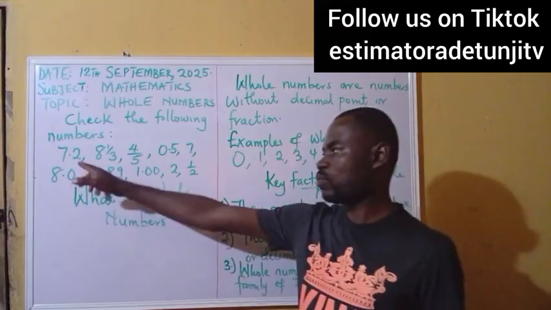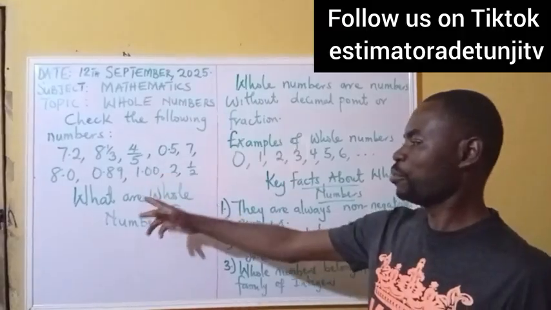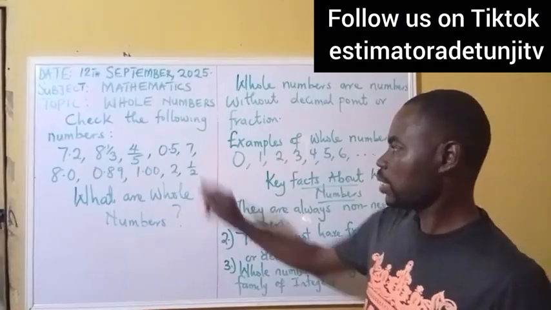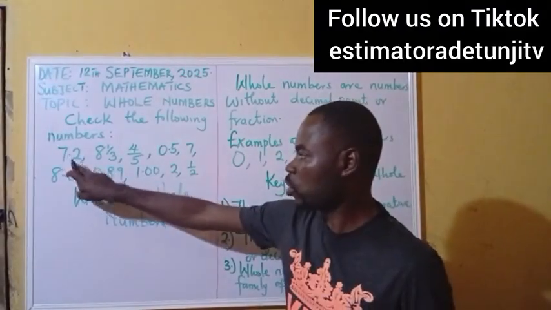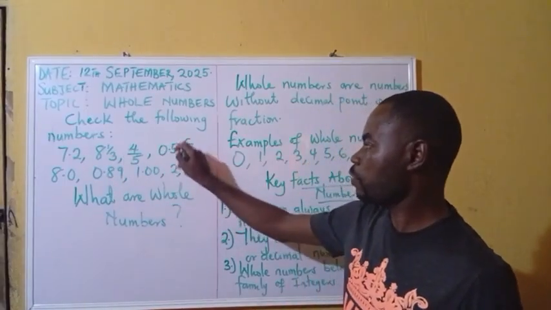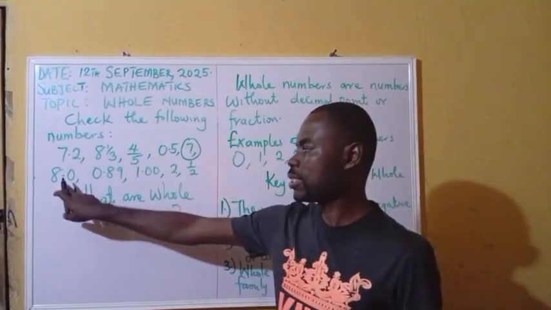Now, back to the question we started with. What are the whole numbers here? Let's circle the whole numbers. We can see this one has decimal points, it's not a whole number. This one is not a whole number, this one is not a whole number. Now, we pick the first one. Our first whole number. This one has points.